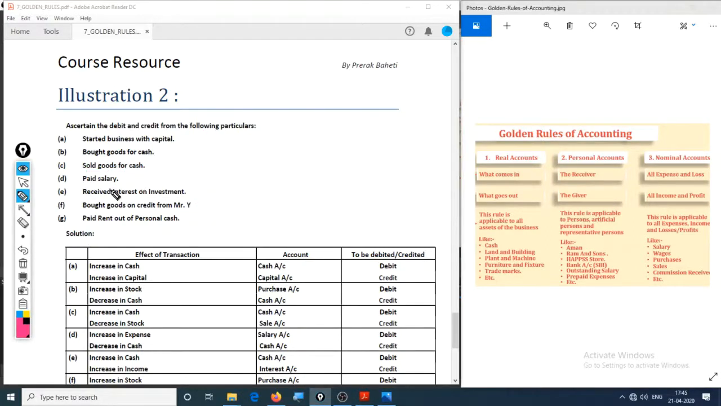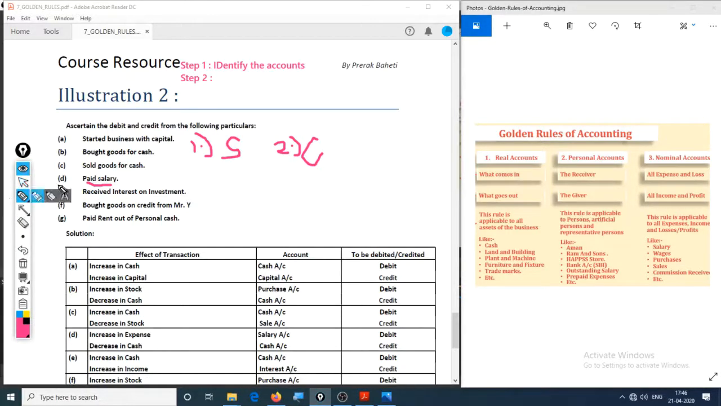Okay, so now let's check out the fourth one. The fourth one is paid salary. So let us rewrite our steps. Step 1 was identify the accounts. Let's do step one first. What are the accounts involved? So the first account involved is salary, and as the question is incomplete, we can assume cash here. So the second account is cash.